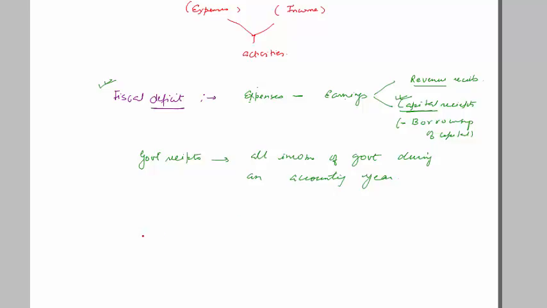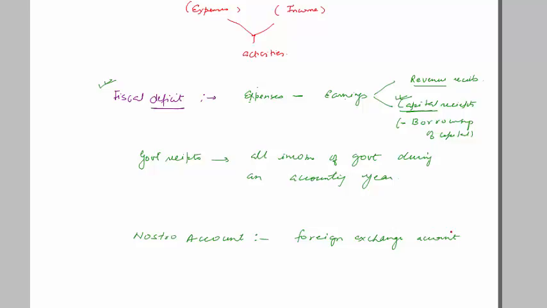Okay. The third important word is nostro account. Nostro account is a very simple account. It's also called foreign exchange account. Basically, suppose a lot of currency transactions happen.